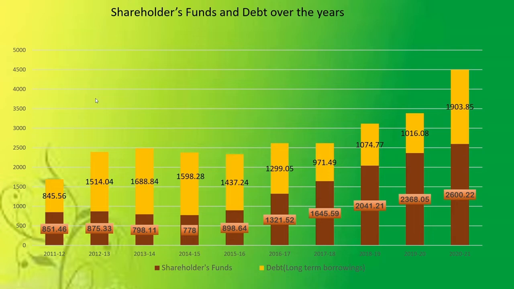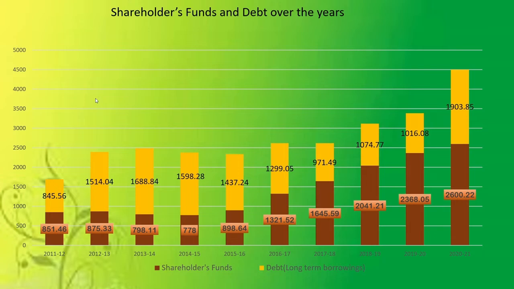In 2011-12, the equity or the shareholders fund was 851.46 crore rupees, while the debt or long-term debt was 845.56 crores. And as we can see, the debt has increased to 1903.85 crores, and the share capital or shareholders funds have increased to 2600.22 crores. Now, shareholders' funds have increased 3 times while debt is approximately 2 times.